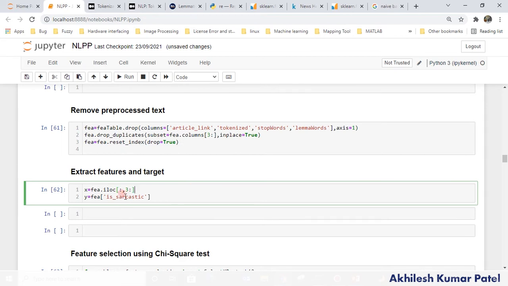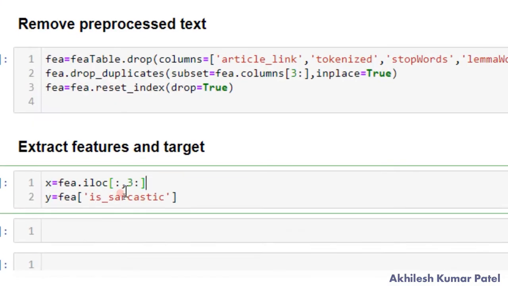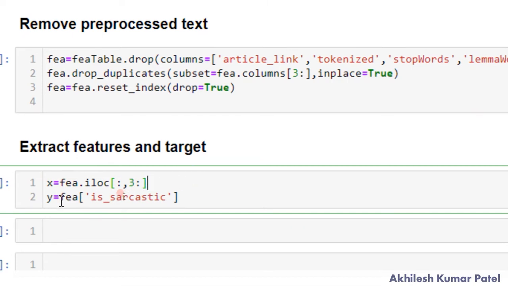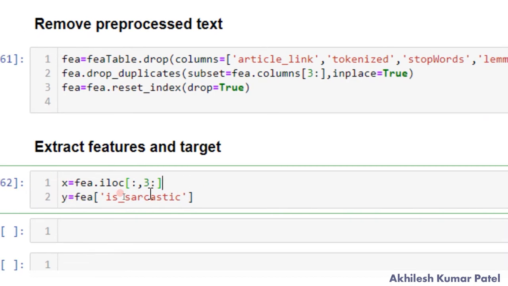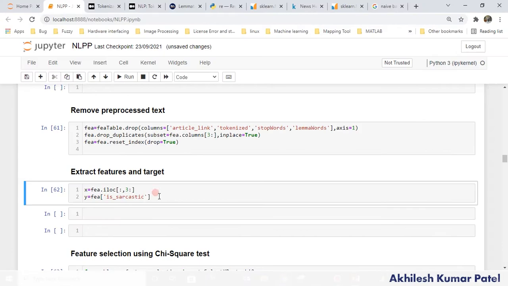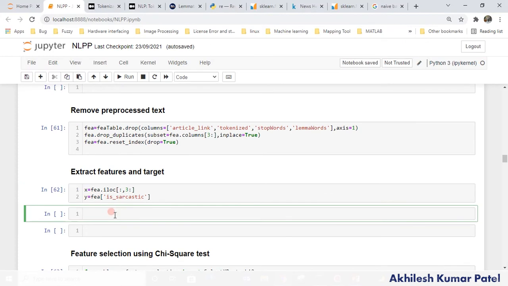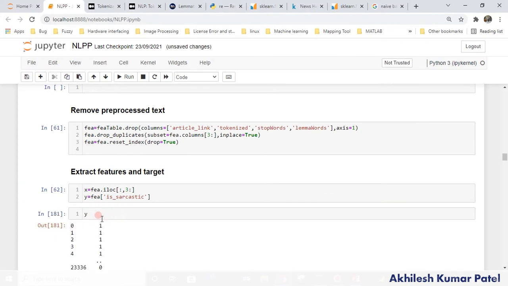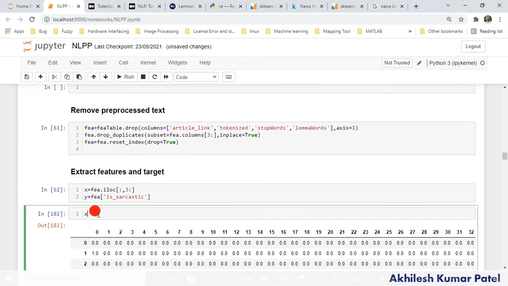From that table, from column number 3 to the end we have the 10,000 features, and the column sarcastic is the output, that is the target. If I type y, we have the target, and if I type x, we have all 10,000 features.